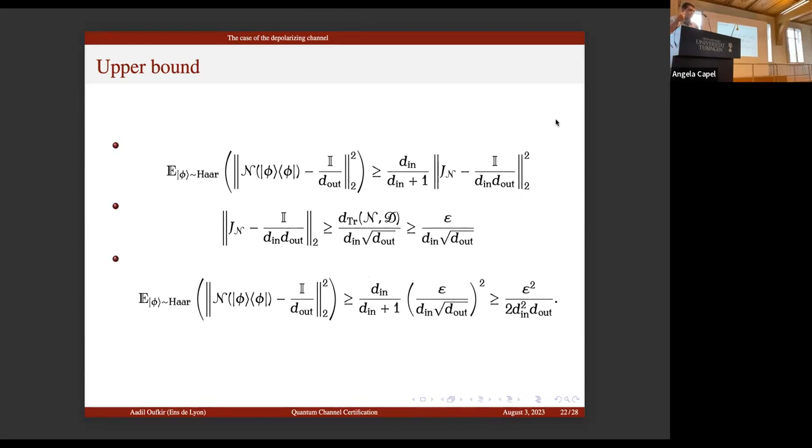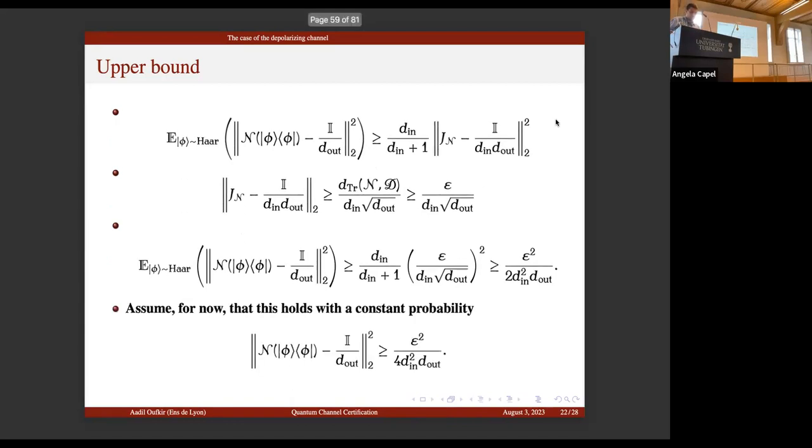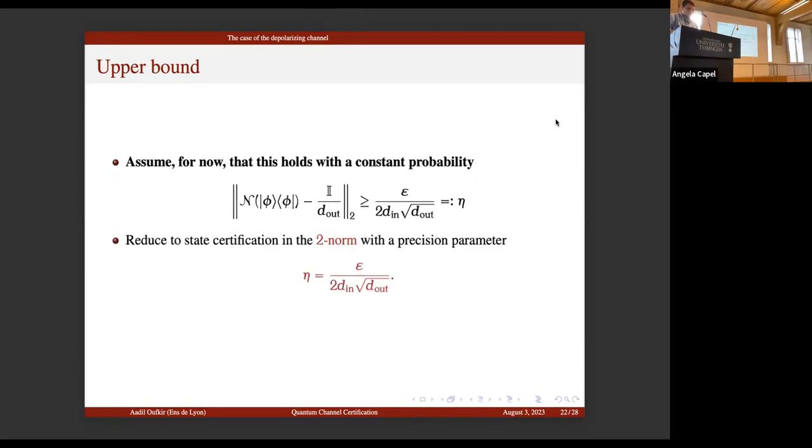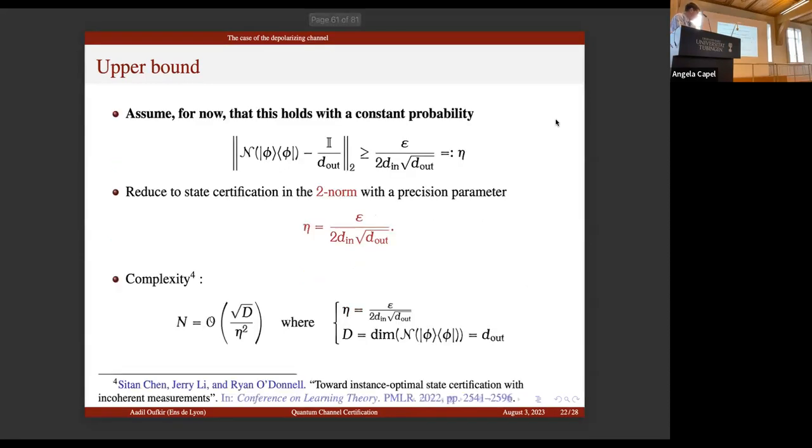Now we can apply another test of mixedness if we have such a statement without expectation. The problem here is that this is an expectation, but let's suppose for now that we can remove this expectation and have a similar inequality. Then this is testing mixedness, but in the 2 norm. In this regime, we have an optimal test of mixedness algorithm in the 2 norm, with complexity square root of d over epsilon squared.